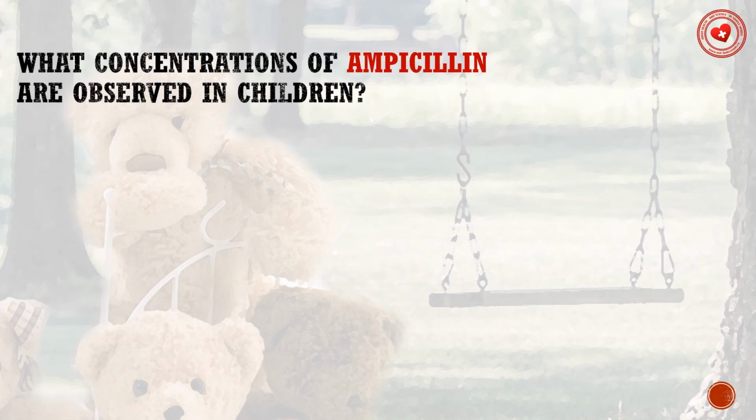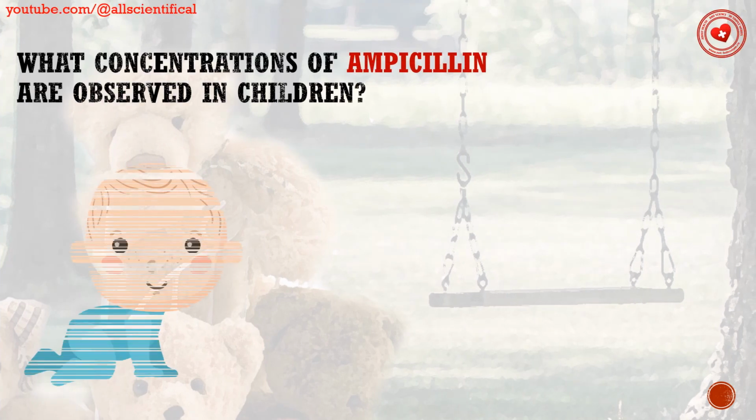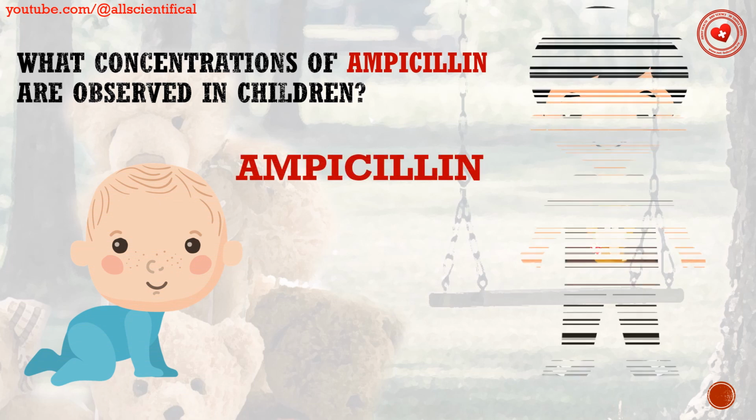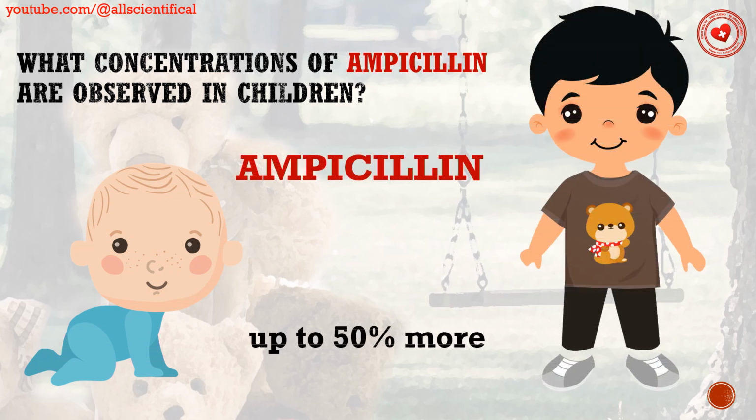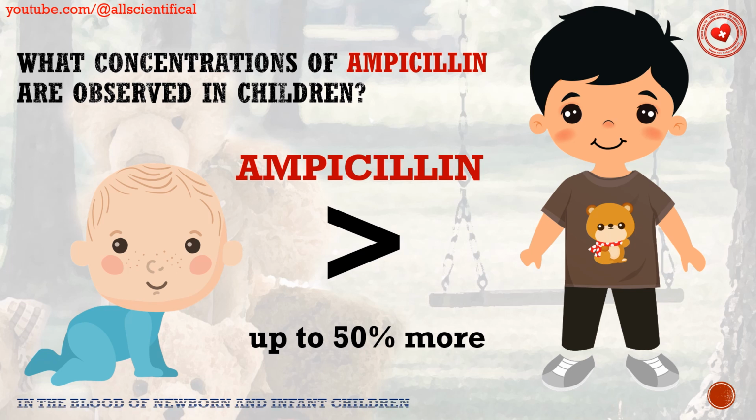What concentration of ampicillin is observed in children? In the blood of newborns and infants, higher concentrations are observed than in children of older age groups.